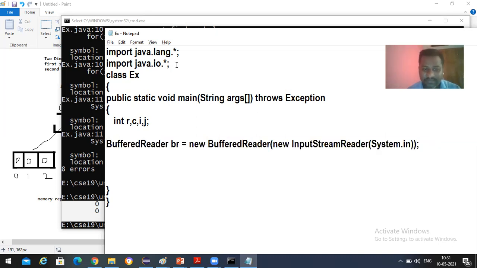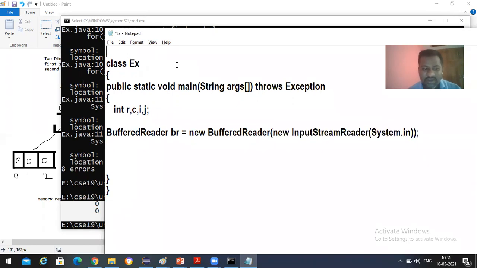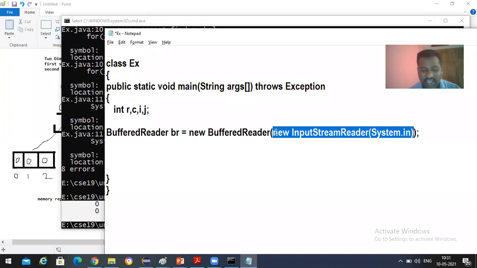So I need to create an object for this BufferedReader, because BufferedReader contains some methods and I use those methods. For that purpose I'm creating an object of BufferedReader. But at the time of creating the BufferedReader object, it needs an InputStreamReader object, so I'm creating the InputStreamReader object between the opening and closing parentheses of the BufferedReader object creation. You can see, between the opening and closing parentheses of the BufferedReader object, I'm creating an InputStreamReader object. This is how we are creating an object, right?